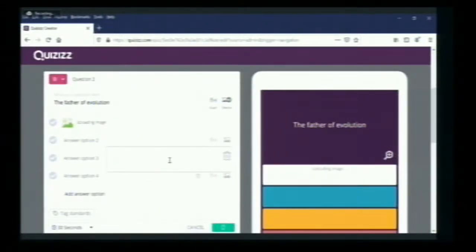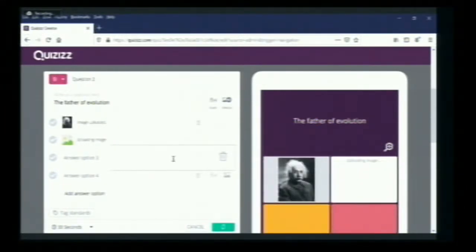And in the second, I will give Darwin's image. In the third, I will give Mendel's image. And in the fourth option, I will give Mendeleev's image.